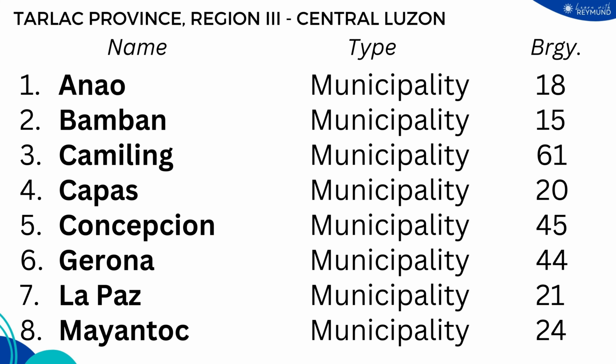Here are the different municipalities and city comprising the province of Tarlac in Region 3 or Central Luzon region.